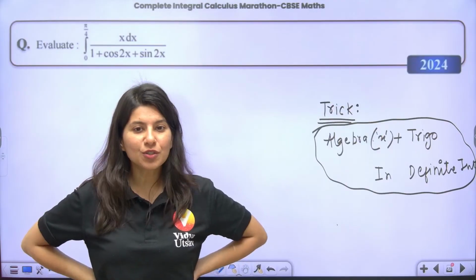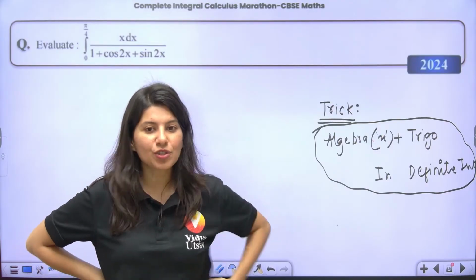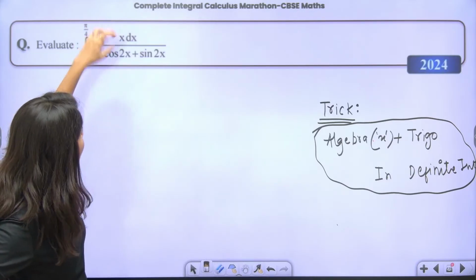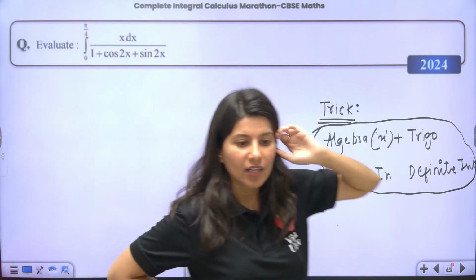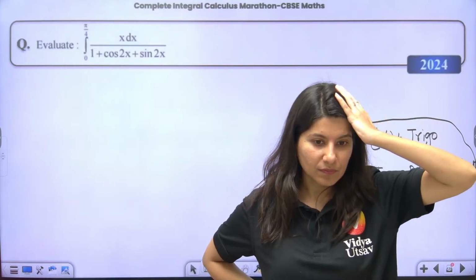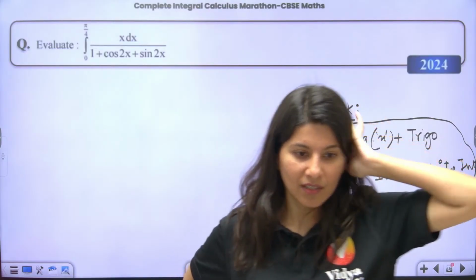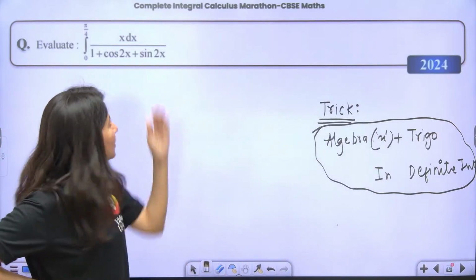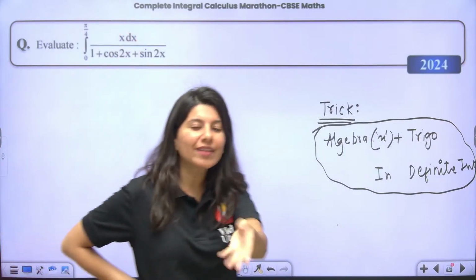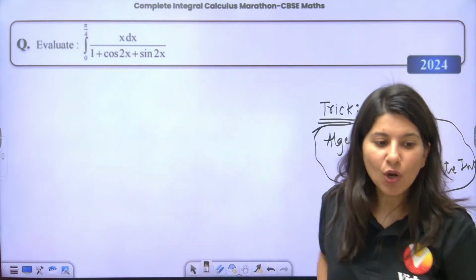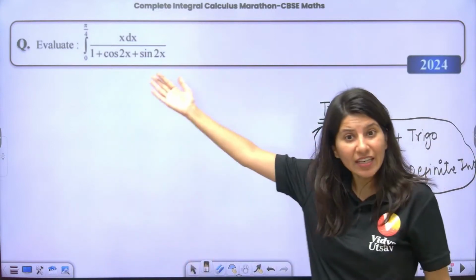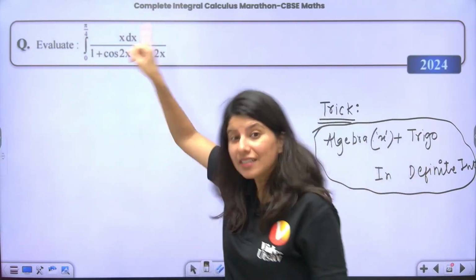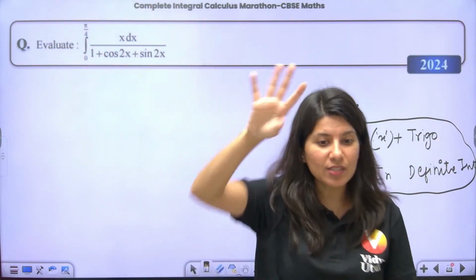Anybody want to say what we should apply whenever we see x together with trigonometry? Algebra and trigonometry can't be together in integration. If you say, ma'am, it is an indefinite integration question, I'll say no, go away. But since this is a definite integration, we can use the property.